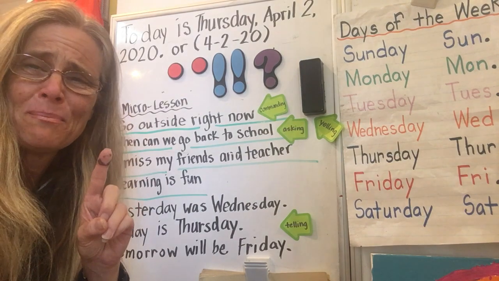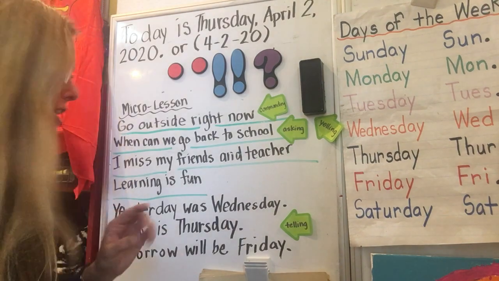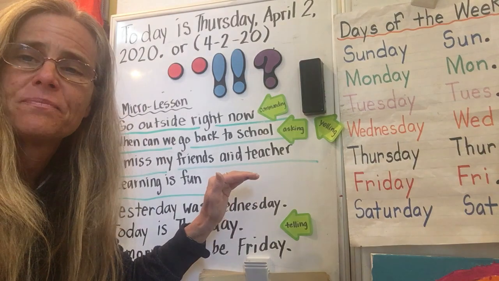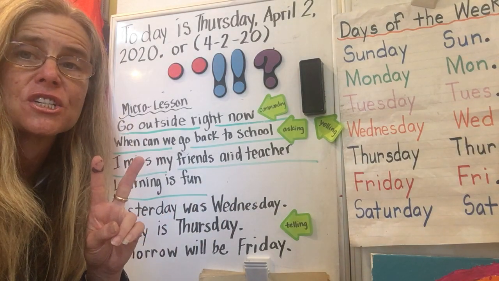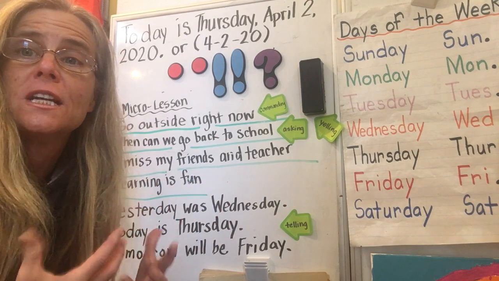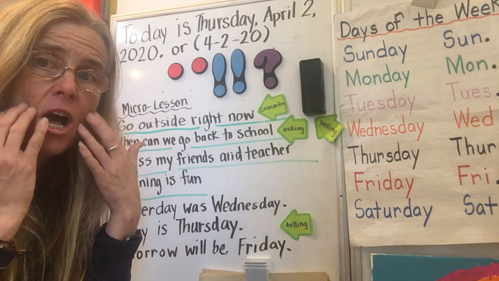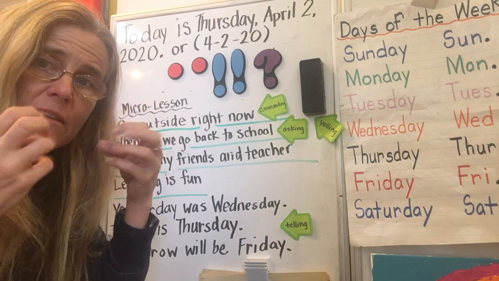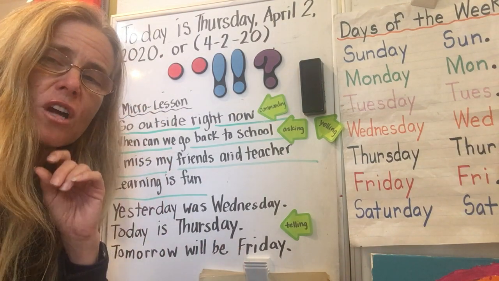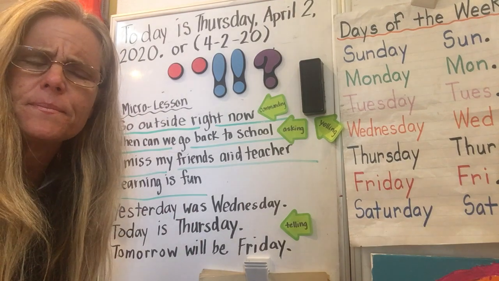I miss my friends and teacher. The first time was different. My voice sounded different, like I had emotion in it. The tears were trying to come out of my eyes. My sadness was going to squeeze out of my heart and come down my face and fall on the floor. So is that with strong feeling, or was it just telling?